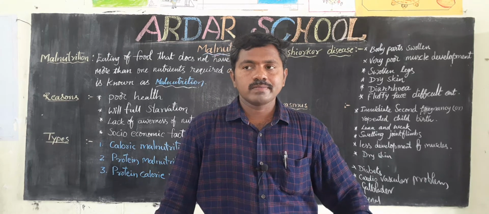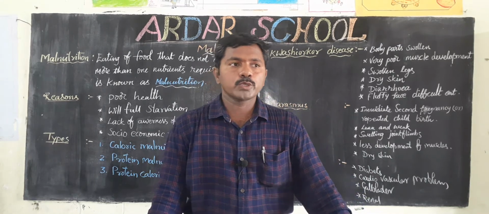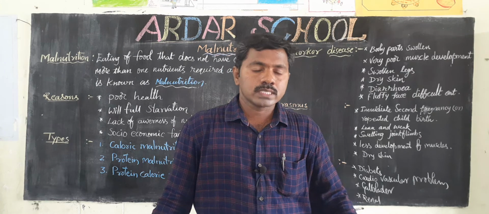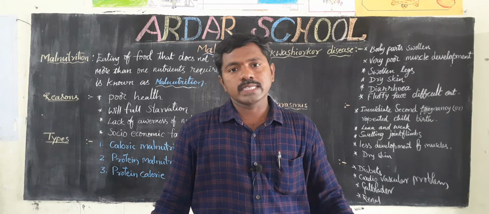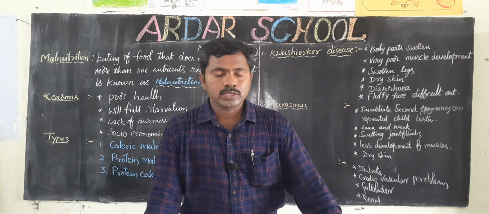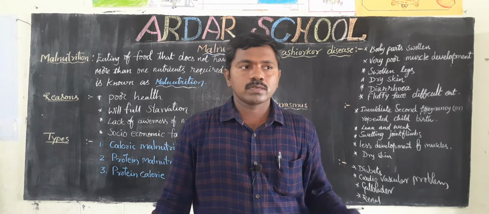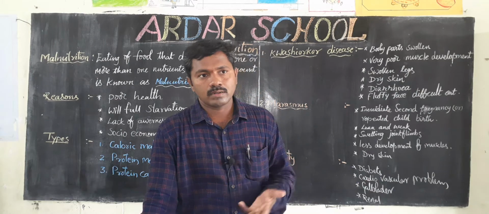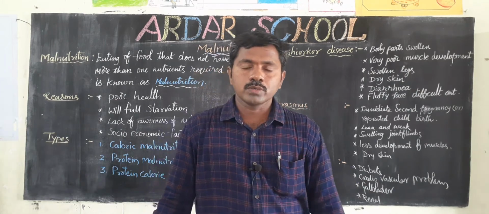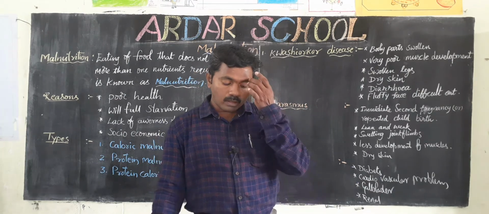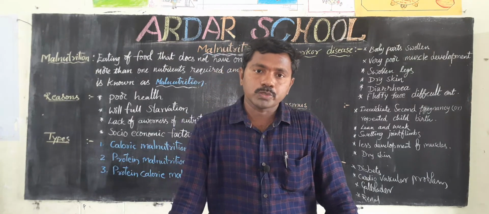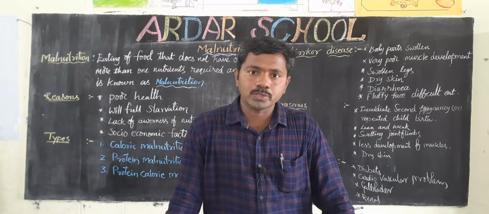Good morning, children. Last class we discussed the human digestive system and how food is digested. Next, some health aspects of the alimentary canal, meaning vomiting and ulcers, we already discussed. Today we discuss diseases due to malnutrition.